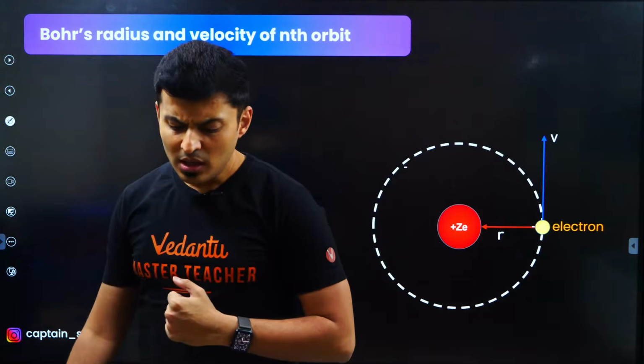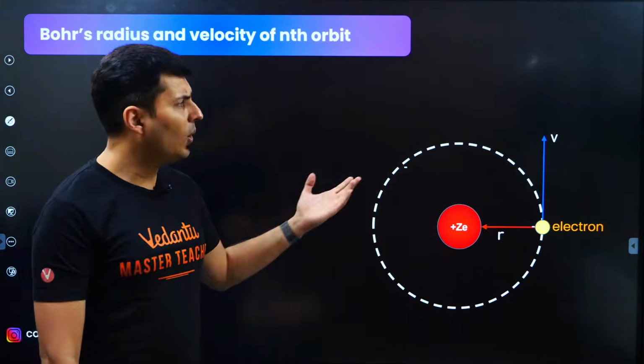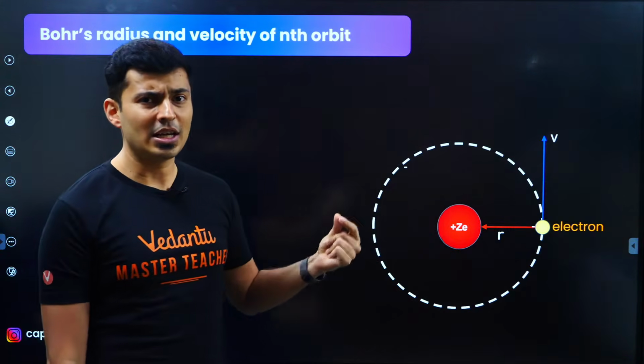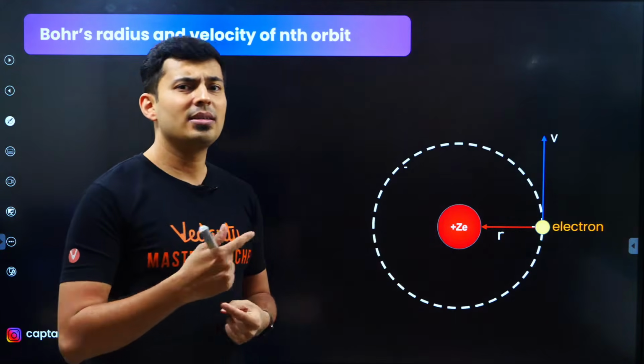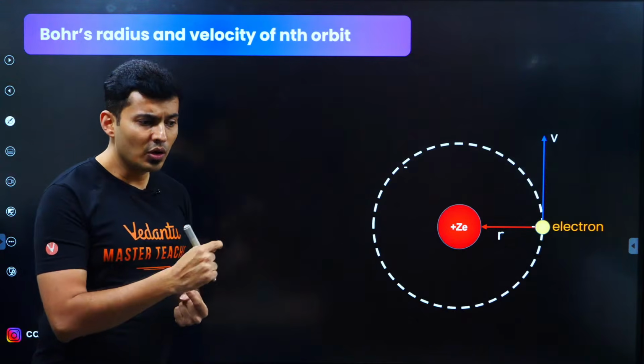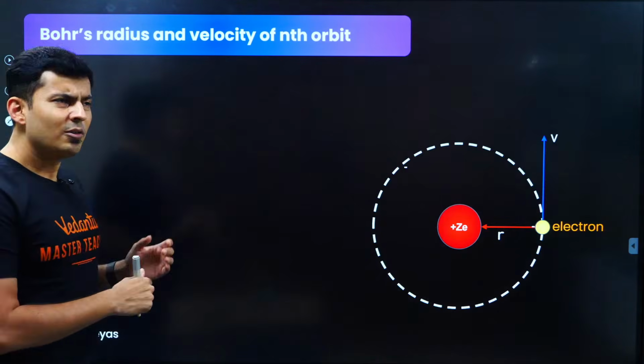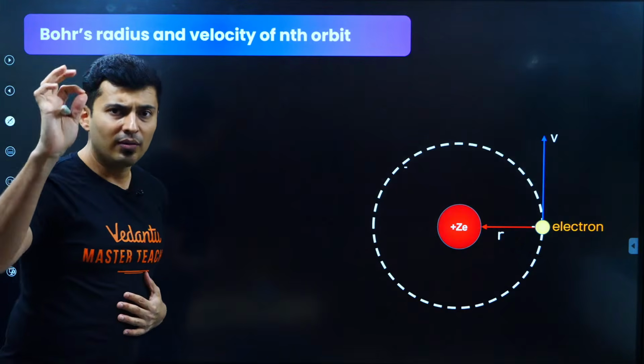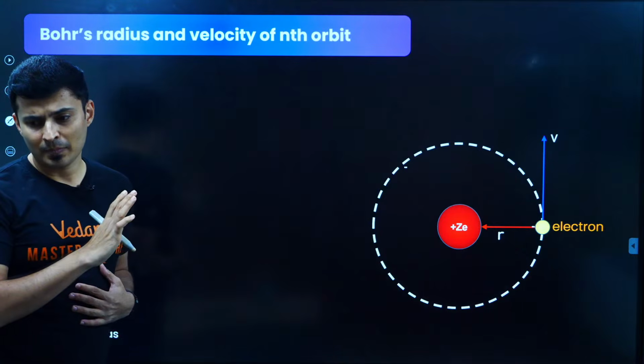Now, how do I calculate this radius? How do I calculate this speed? How do I calculate the energy? There are formulas, but what is the principle, or what is the theory behind it? What is the derivation behind it? We don't have to go too much in detail. Just have a look at how things are done, guys.